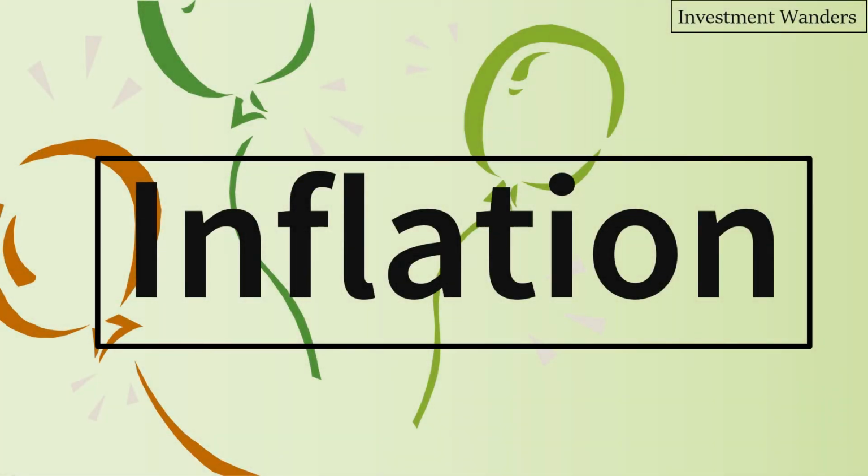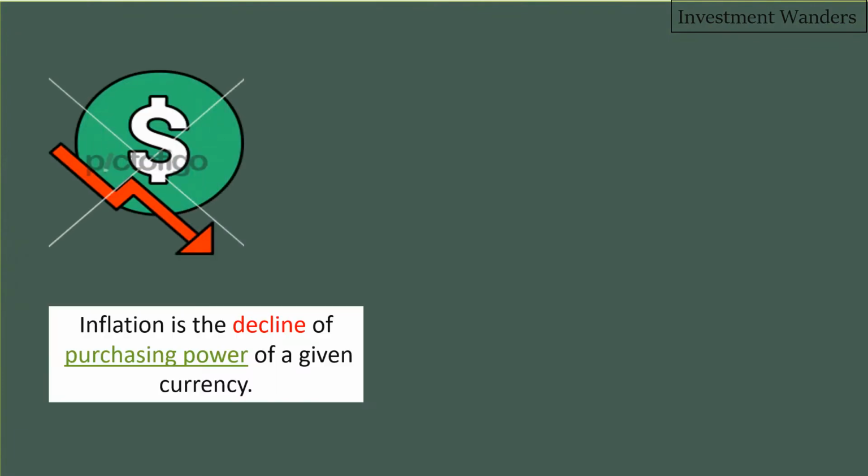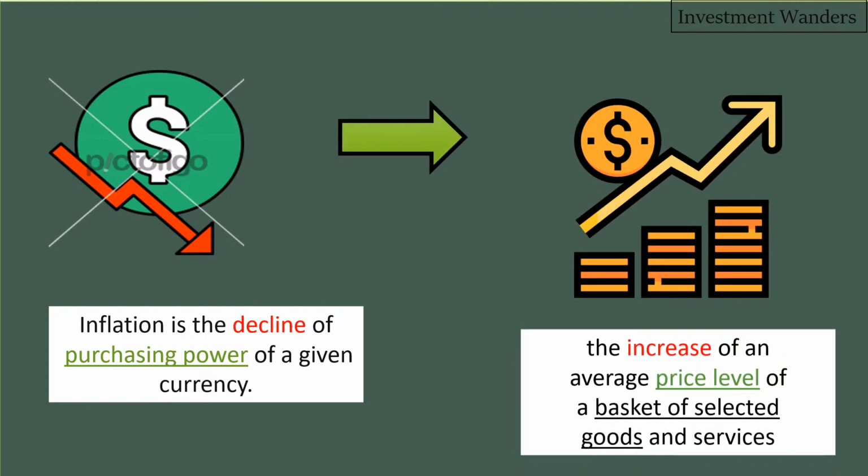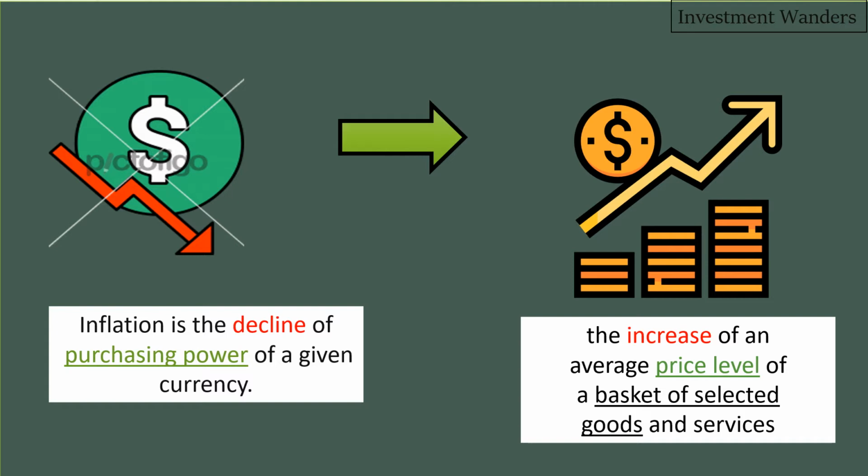Ang pag-uusapan po natin today is about inflation. Ano po ang inflation? So inflation is the decline of the purchasing power of a given currency, or ito po ang pagbaba ng value ng pera natin. On the other hand, there is an increase in the prices of the commodities or of the food. Or inflation is the decrease of the value of our money, and at the same time, an increase in the price of our food or basic commodities.